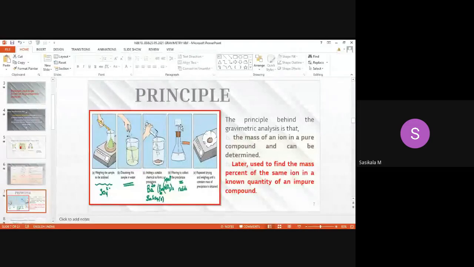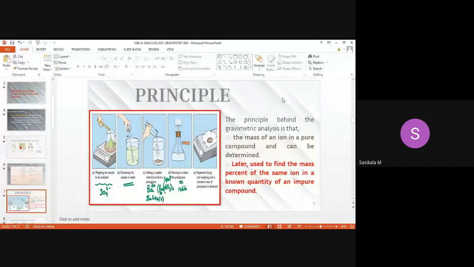After drying the sample, the dry weight of the sample is analyzed, and this mass represents the mass of your barium sulfate. So this represents how much sulfate ion is present in the sample. The sulfate ions react with barium in a stoichiometric reaction, precipitating as equal moles of barium sulfate. This barium sulfate is weighed, and the mass is directly proportional to the number of ions present in the sample you have taken. So this will also tell about the purity of the sample when it is compared with the standard.